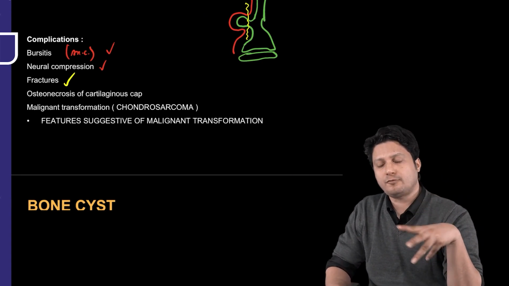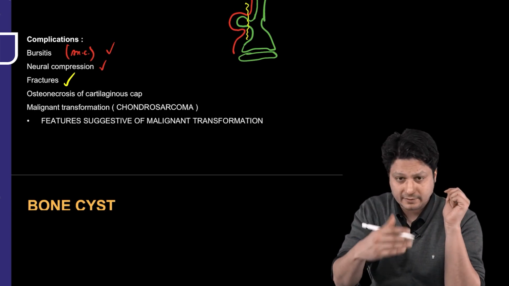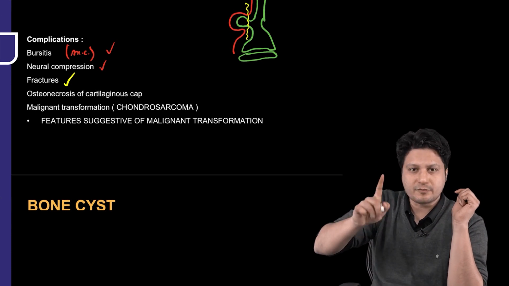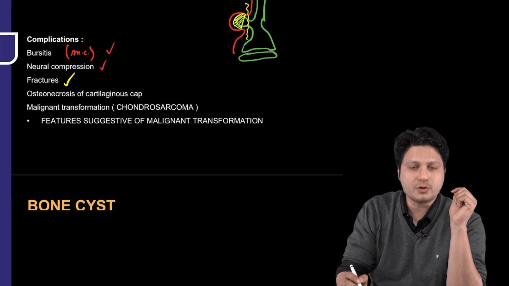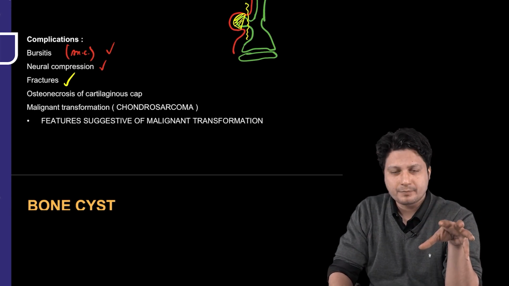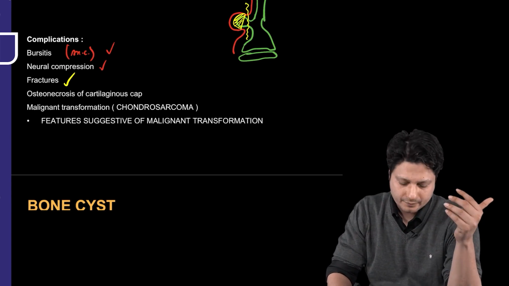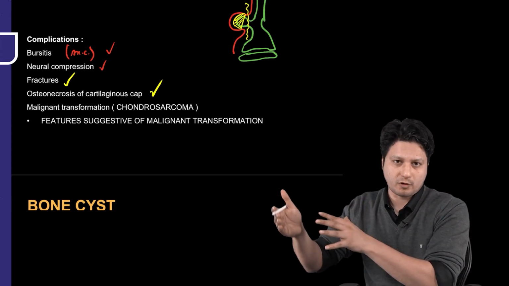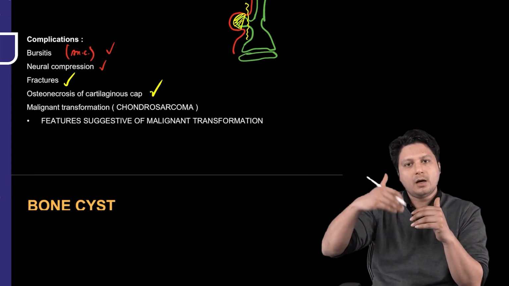Then finally, the fourth one is osteonecrosis of the cartilaginous cap. As I told you when we were talking about the X-ray findings, the cartilaginous cap is a feature of osteochondroma, and if this cartilaginous cap gets necrosed, the condition will be exceedingly painful. It can lead to a non-healing kind of lesion. So osteonecrosis of the cartilaginous cap, and finally the malignant transformation. Even the osteochondromatous lesion can be converted into a malignancy.